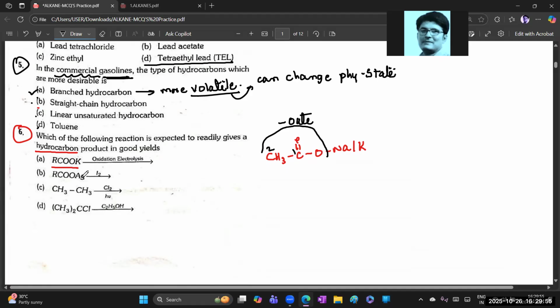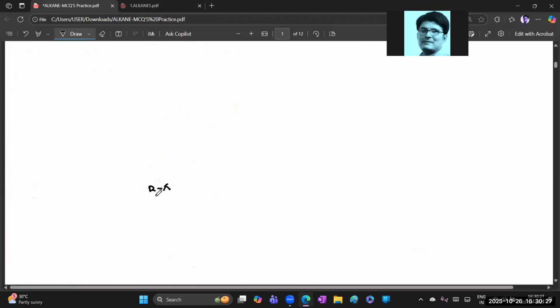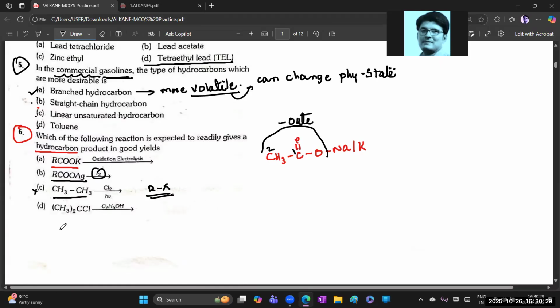That's simply it. This one is called silver salts of fatty acid. Okay, we will not get that much through this, because here there is iodine and silver. Okay, this one means halogenation of alkane, no, this is the wrong option, bro. Here directly, which of the following reactions is expected to readily use hydrocarbon? Here hydrocarbon is already given, if we do chlorination, we will get what, tell me? Rx type of compounds is obtained, isn't it? So the third option is wrong.